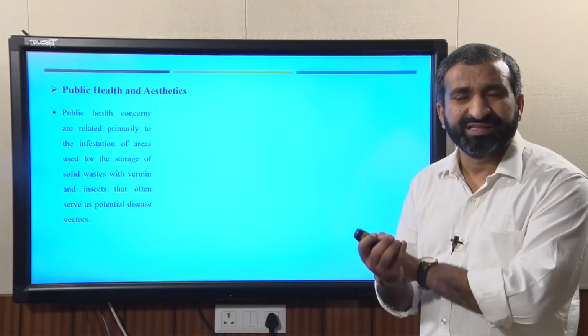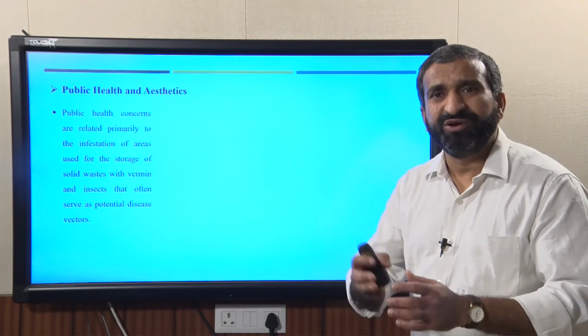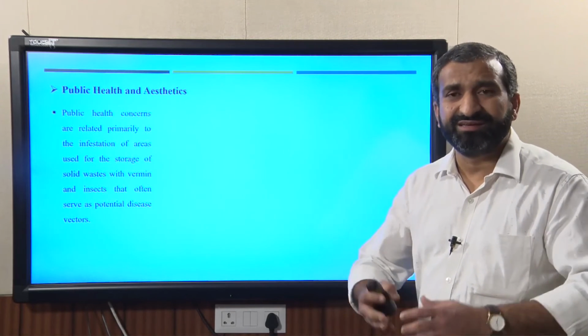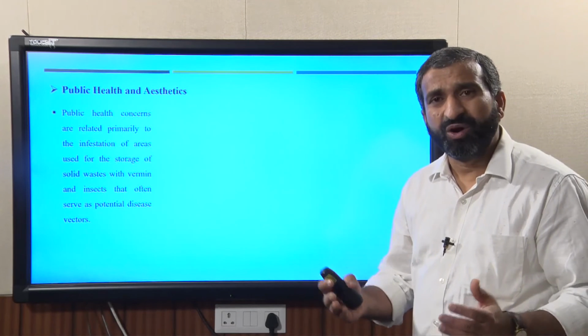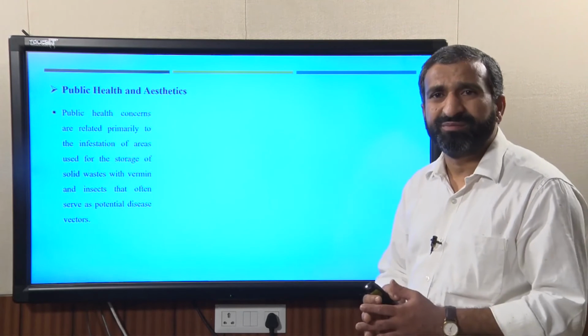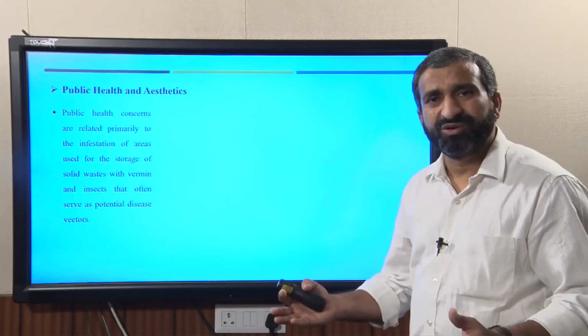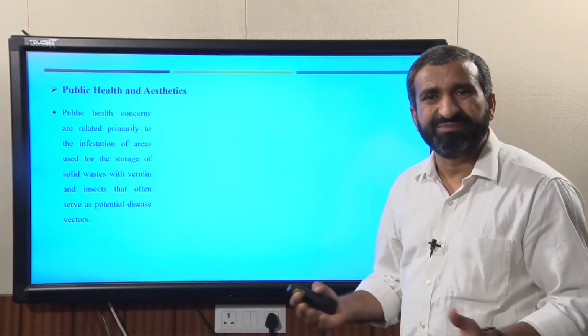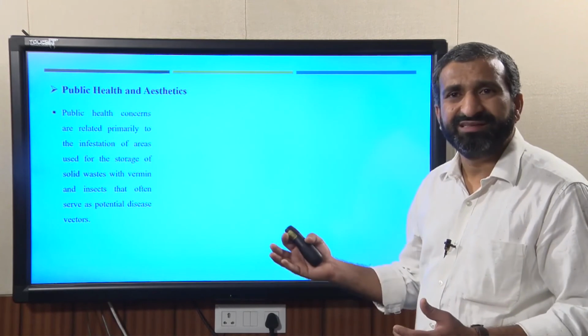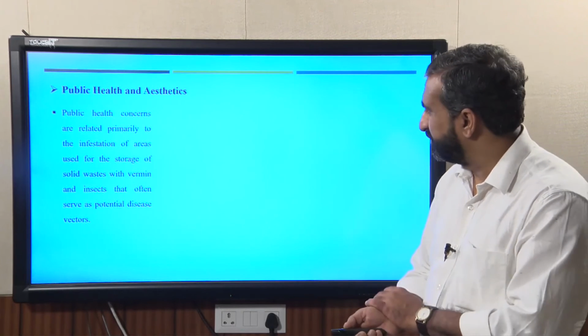If you reduce it to alternate day collection, it is very problematic, because the biological waste will come up with odor, leachate production, and flies and vermin.